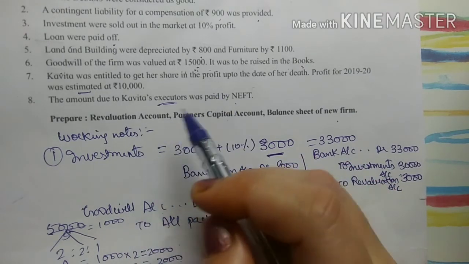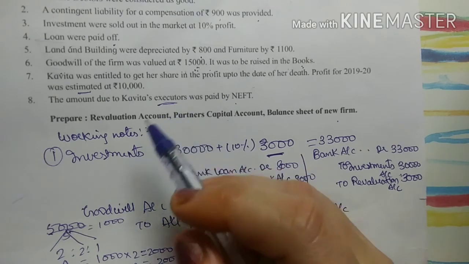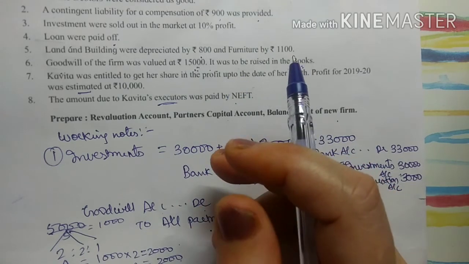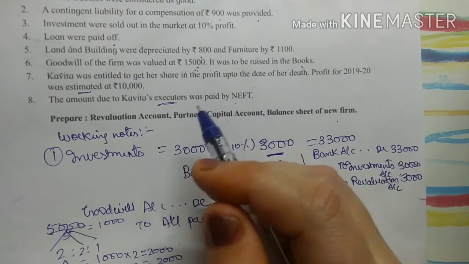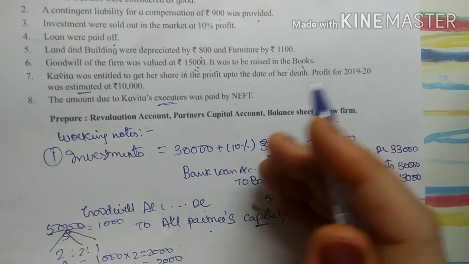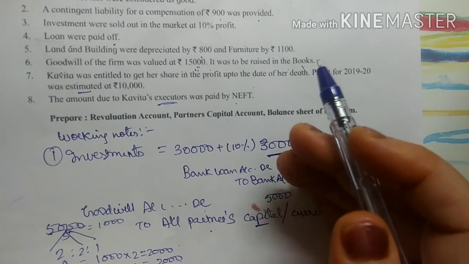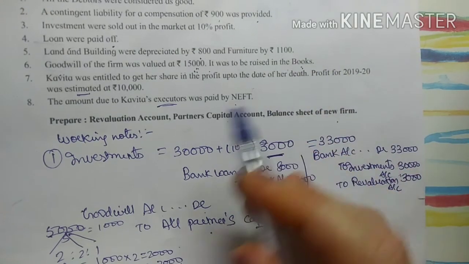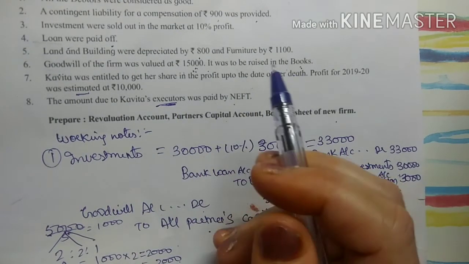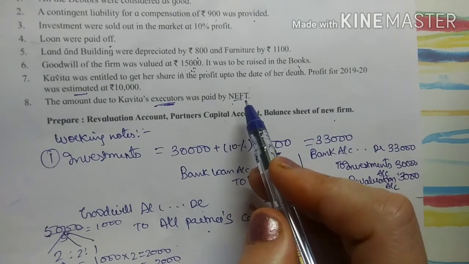So for that purpose, in death, first we calculate the amount and transfer it to the executor account or legal heir account. The executor is a person who is going to execute her account after her death, right? Sometimes they say legal heir, and the legal heir may be her husband and her children, whoever are the nominees, and it will be given to them. So here it is said that the amount has been paid by NEFT to Kavita's executor. NEFT means the payment has been made through the bank.